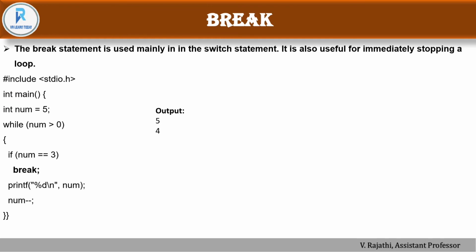So the example is as usual header file, and the main function, we have a declaration part, and after that while. So inside the while, I am stopping the looping, meaning I can use break. So syntax is break, end with a semicolon. So if number is equal to 3, then break. So after that, it will print the number value. So this is the use of break statement.